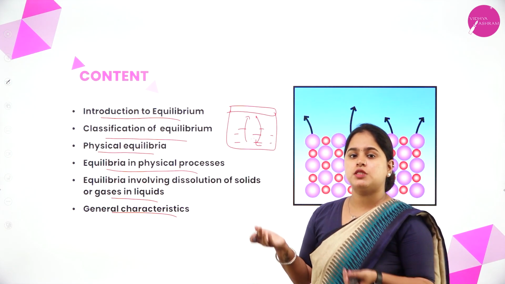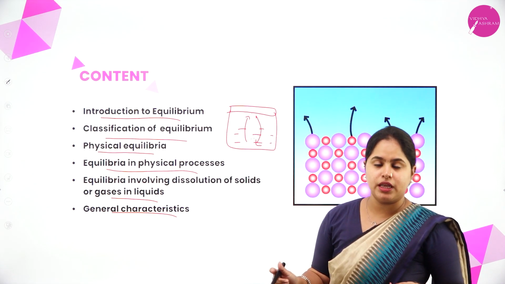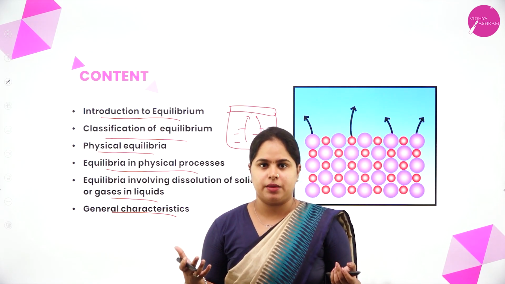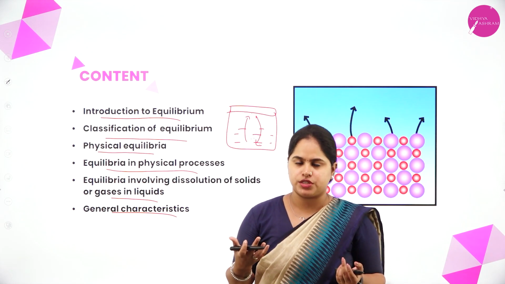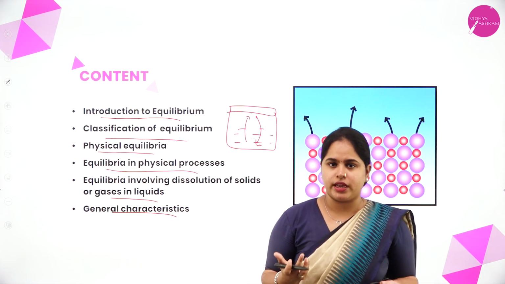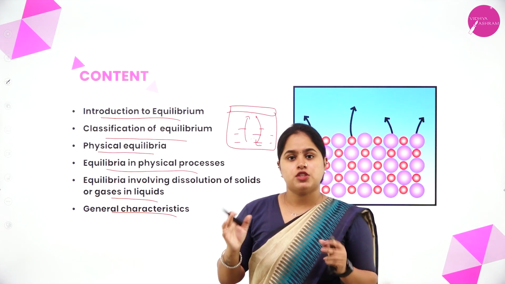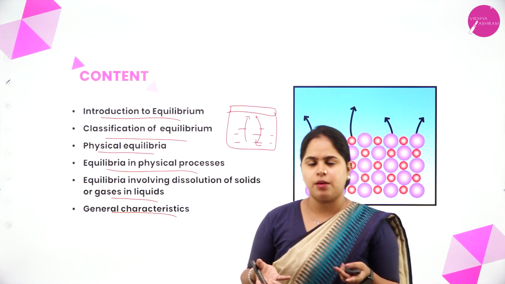Evaporation is happening as well as condensation, and both are happening at the same speed and at the same time. So eventually, we feel that there is no change taking place, because both happen at the same speed. So we can say that it is in equilibrium. These are a few examples of equilibrium.